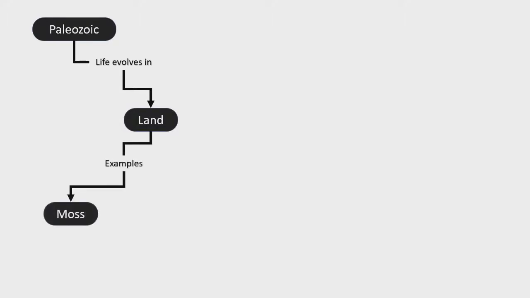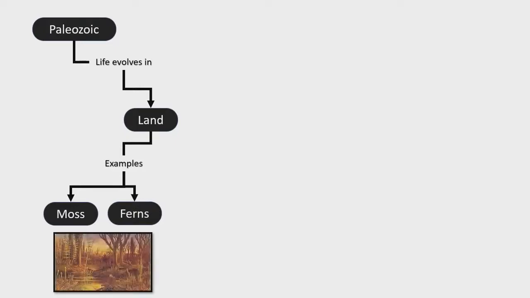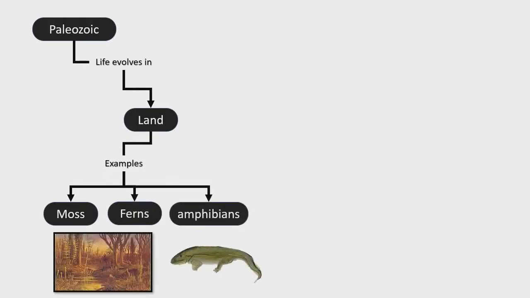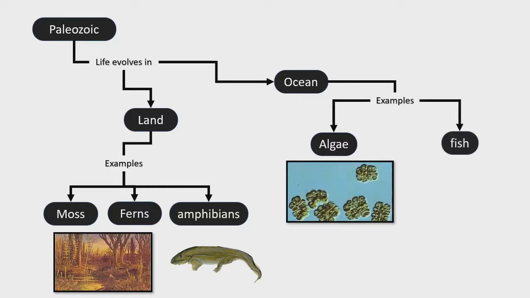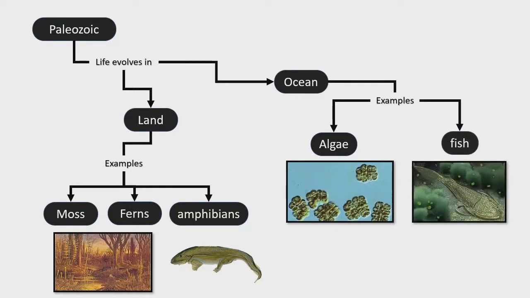The Paleozoic era. The Paleozoic era is the evolution of life on land, and examples of this are the mosses, the ferns, and the amphibians. But prior to the evolution of life on land, it also evolved first in the ocean. Examples of this are the algae and the fish. So this is the evolution of life on land and in the ocean. So this is the Paleozoic era.